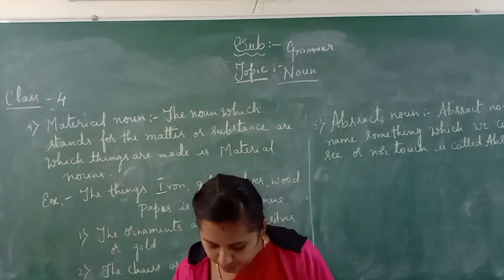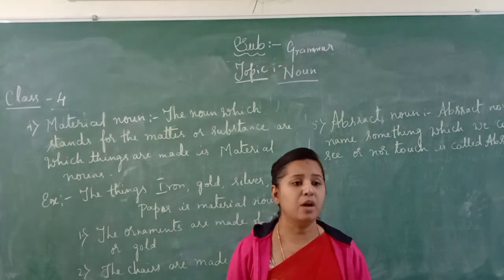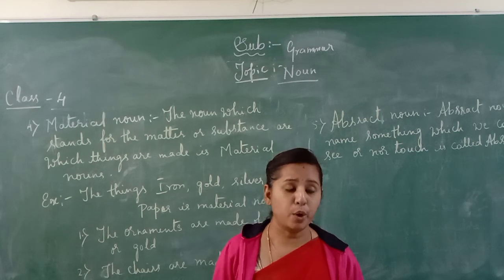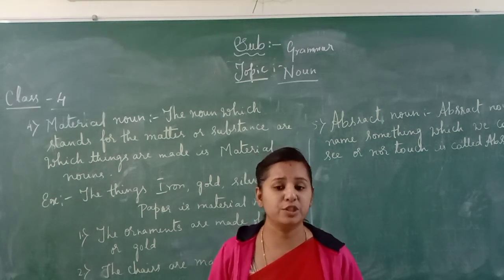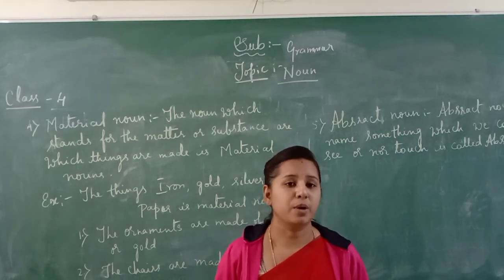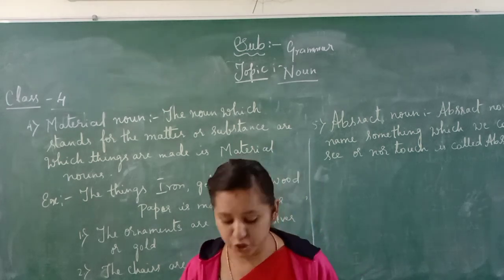So for example, honesty. If we are doing our work honestly, we'll get promotions or credit from others. They say, oh, she is working honestly. That is because of our honesty. Honesty is a word for an abstract noun.